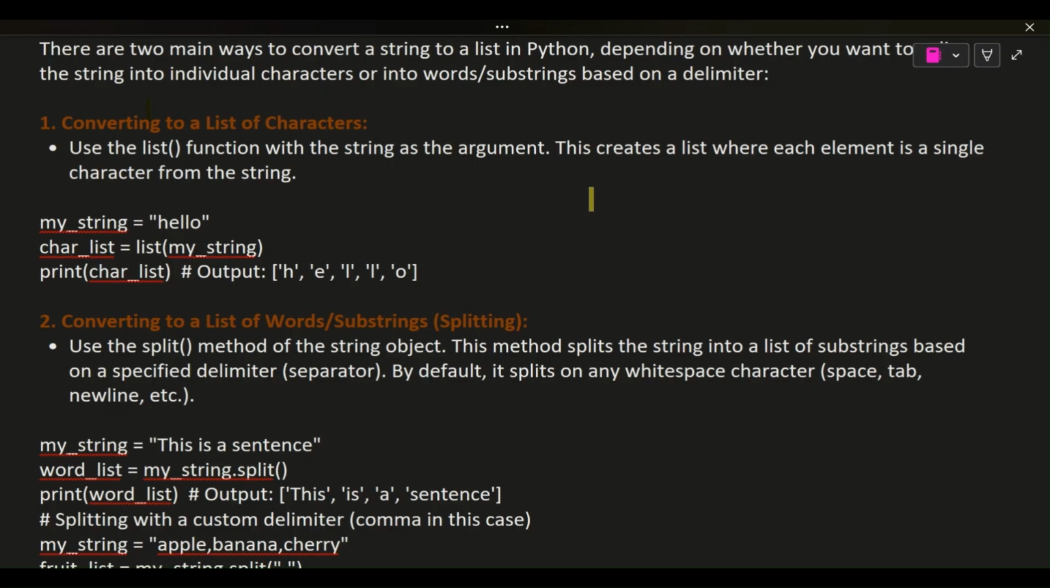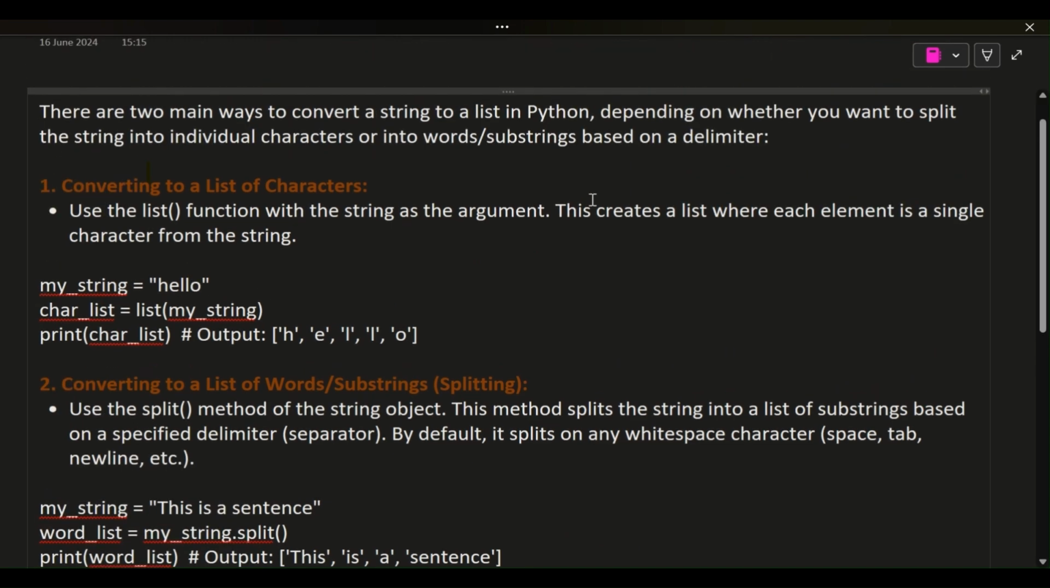There are two main ways to convert a string to a list in Python, depending on whether you want to split the string into individual characters or into words or substrings based on a delimiter. 1. Converting to a list of characters. Use the list function with the string as the argument. This creates a list where each element is a single character from the string.